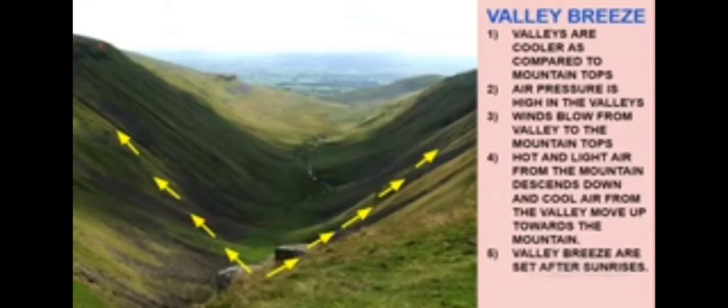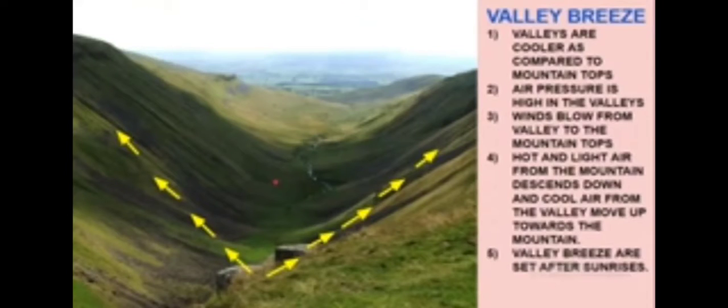See, this is the mountain top. That means the rays of the sun are directly coming here. First it will reach the mountain tops, then only it will come down. So what is happening here? Valleys are cooler as compared to the mountain tops. These are the mountain tops. So in comparison to the mountain tops, the breeze in the valley will be cooler.